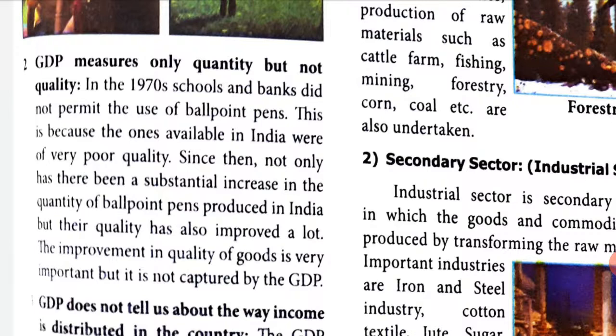Since then, not only has there been a substantial increase in the quantity of ballpoint pens produced in India, but their quality has also improved a lot. So after that, people worked on both quality and quantity. The improvement in quality of goods is very important, but it is not captured by the GDP.